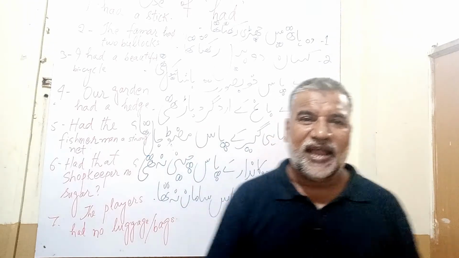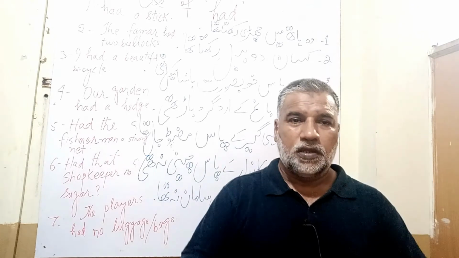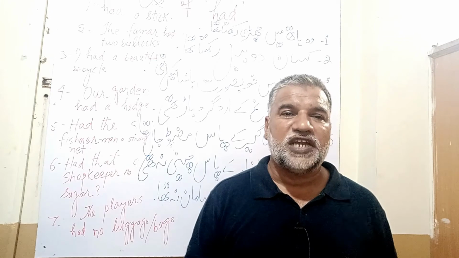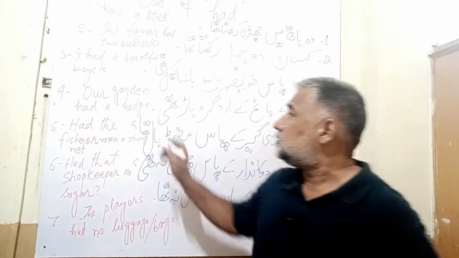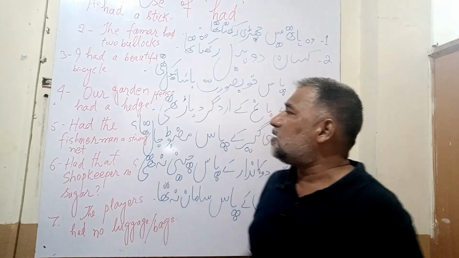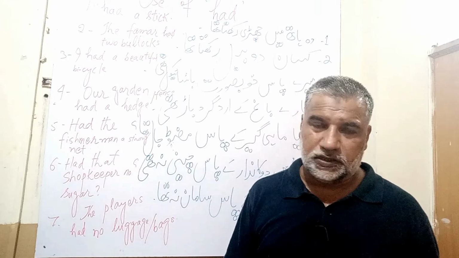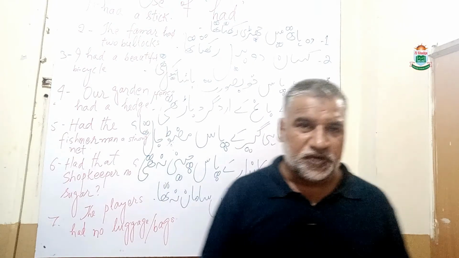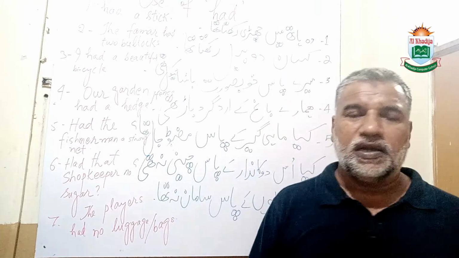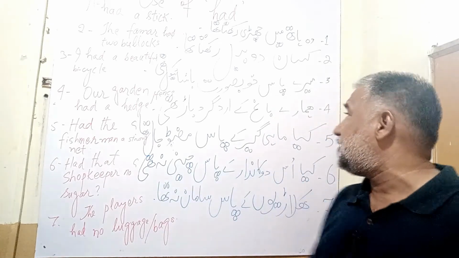Our garden had a hedge around it. बाड़, hedge. We also say fence. Our garden had a hedge or fence. So we can use these words. Let's have a look at the next sentence.